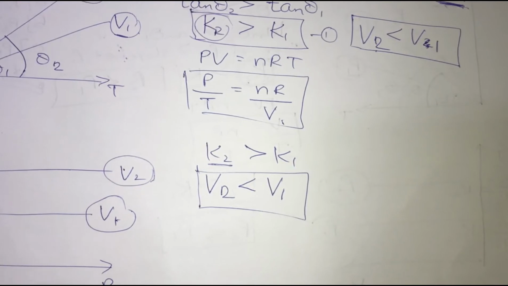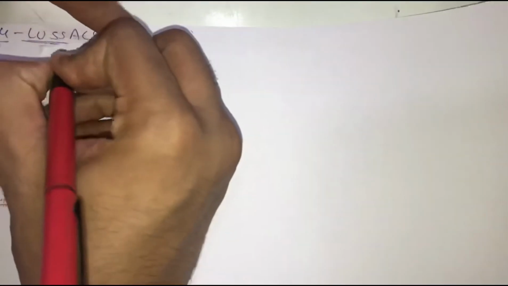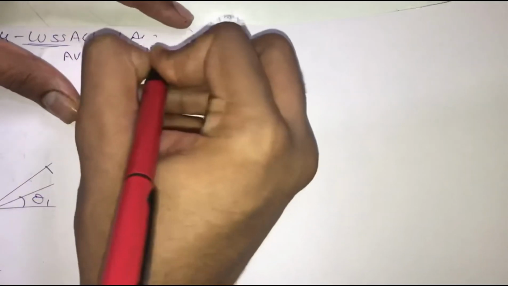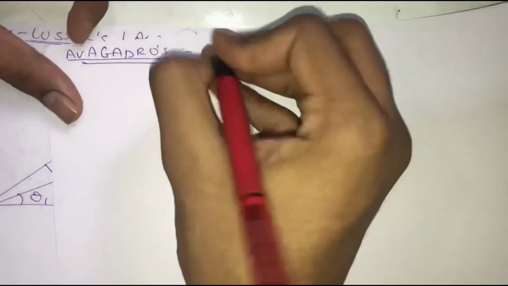Okay, so again I will mention to you all that you all must know what is Avogadro's law and its fundamental graphs. Okay, so what we do in Avogadro's law is that we keep pressure and temperature constant.